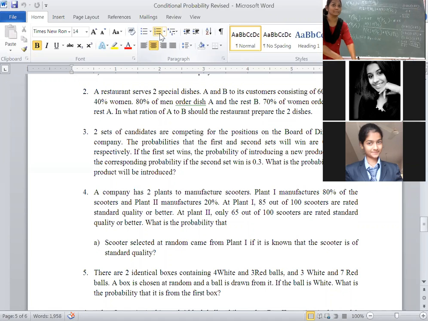Clear? Yesterday we did this problem, but in between it was interrupted. Have we completed the fifth problem?